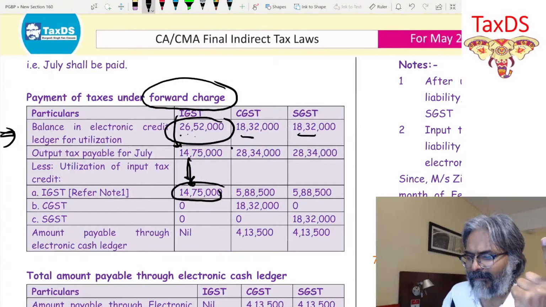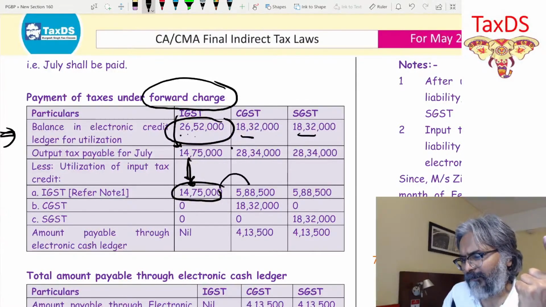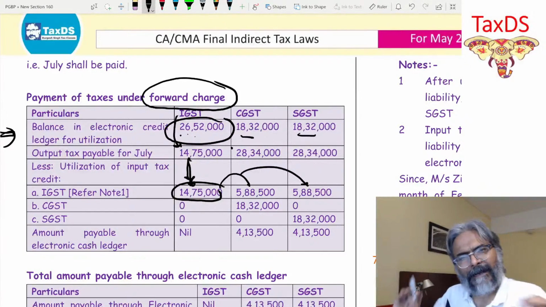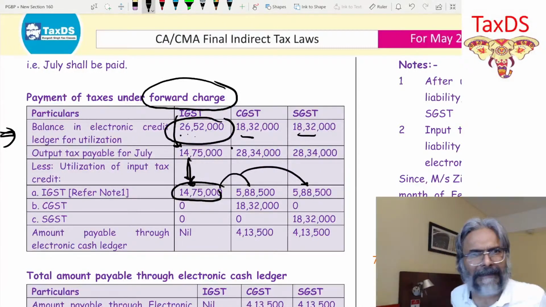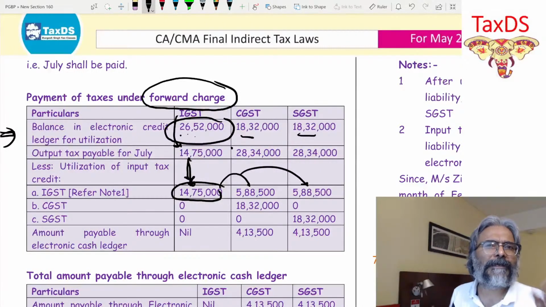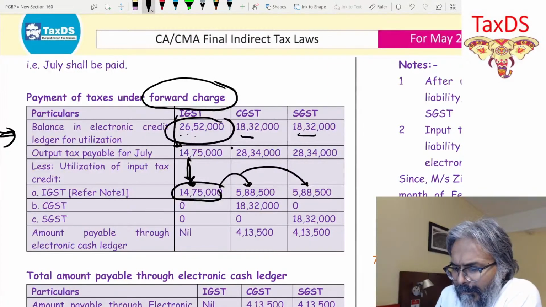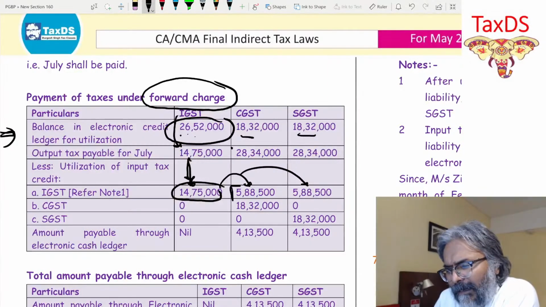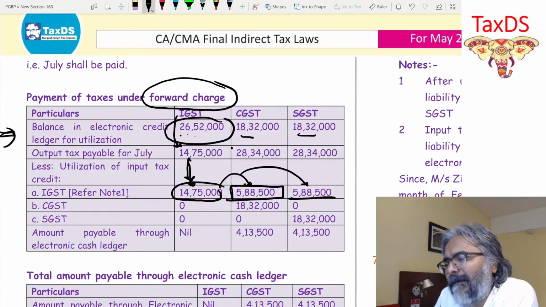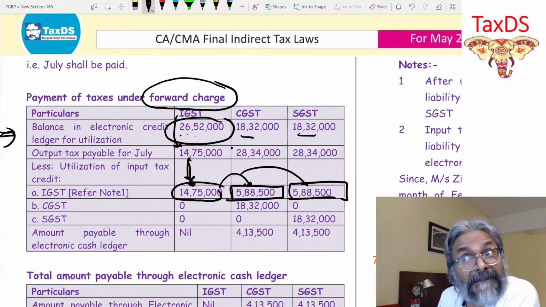That 11 lakhs, I am using for both CGST and SGST. I can do it for entire CGST, for entire SGST, or in any proportion up to me. Here, students, I'm using it half and half because it doesn't matter as much in this question. But in some questions, it will matter.